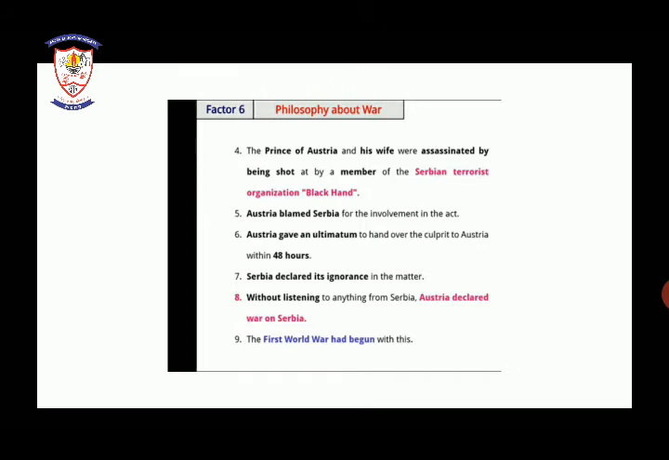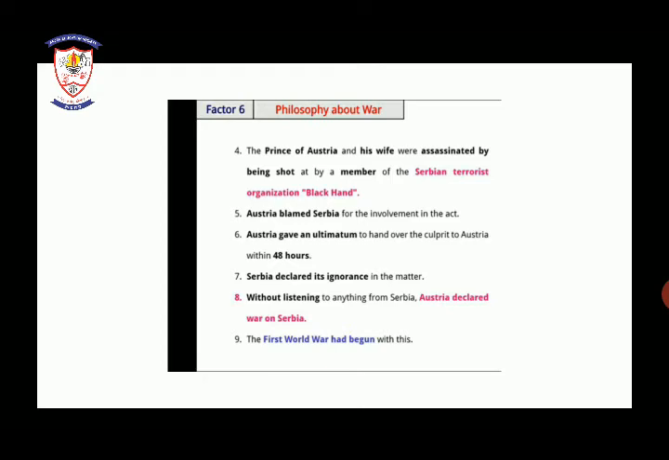This was the philosophy about the war also. Fourth, the Prince of Austria and his wife were assassinated, shot by a member of the Serbian terrorist organization Black Hand. So now what happened? The Prince of Austria and his wife both were shot by the Serbian terrorist organization known as Black Hand.